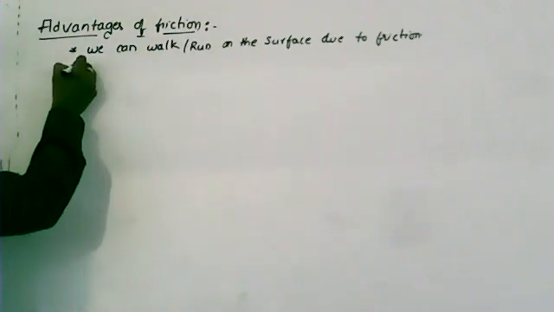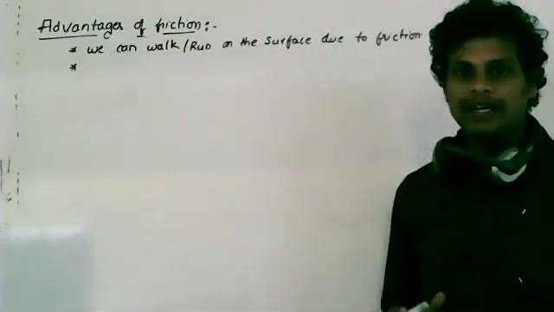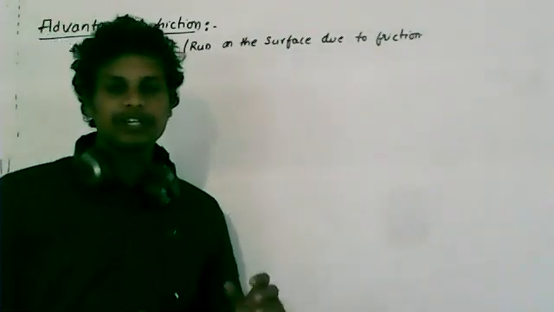The next point: to maintain the contact force between the two bodies, the frictional force is required.